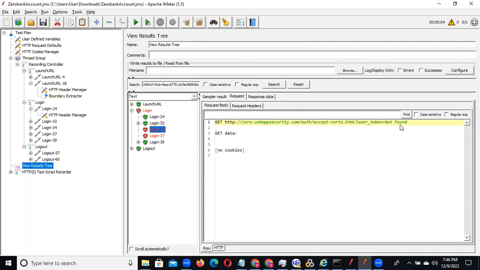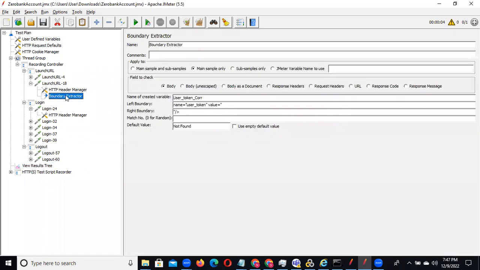What kind of issue? Maybe the boundaries you wrote are mismatched, or otherwise the function is in the wrong place. These are the two ways you need to check. Maybe the boundaries are mismatched, or the extractor we wrote is in the wrong place.